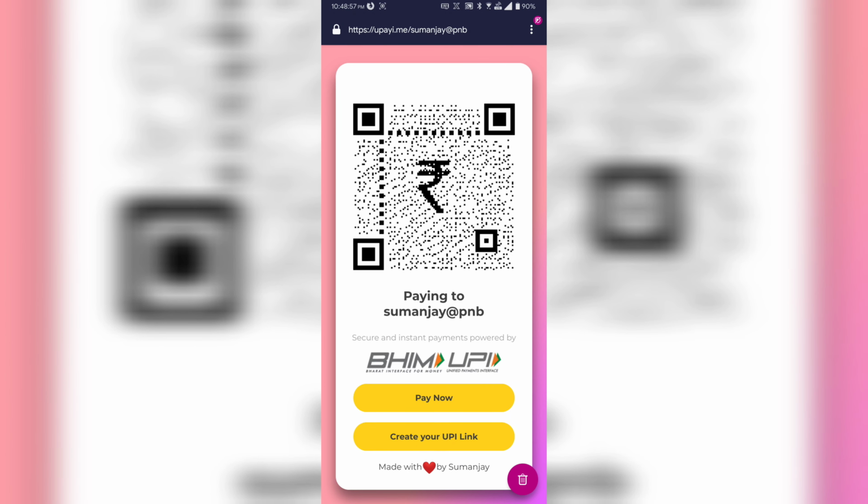Okay, so here's the page. The sender can either scan this QR code, which is in the above section, and this is the QR section of your UPI code. If you scan this QR code with any app, you can also initiate the payment. And if you don't want that, you can simply click on pay now.